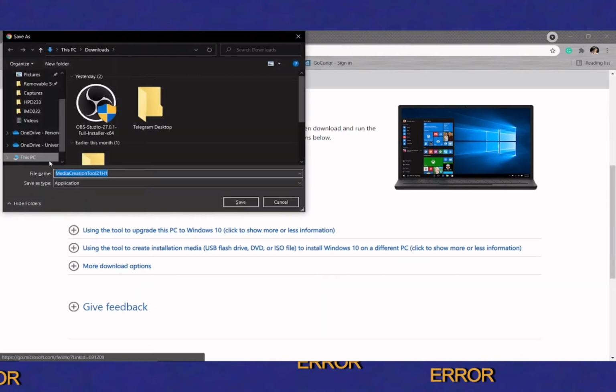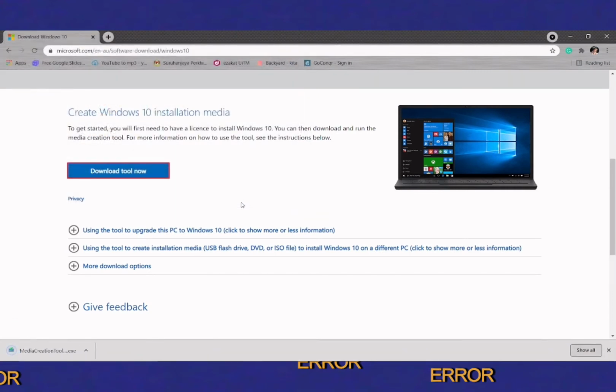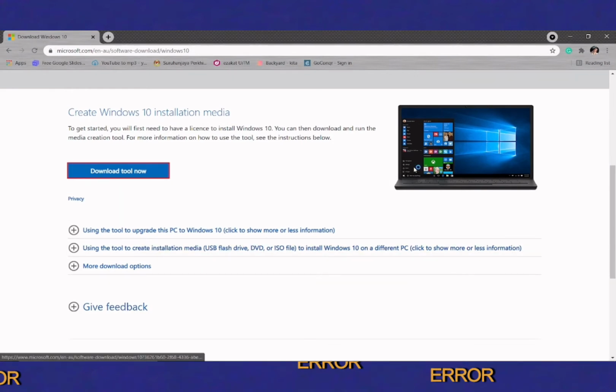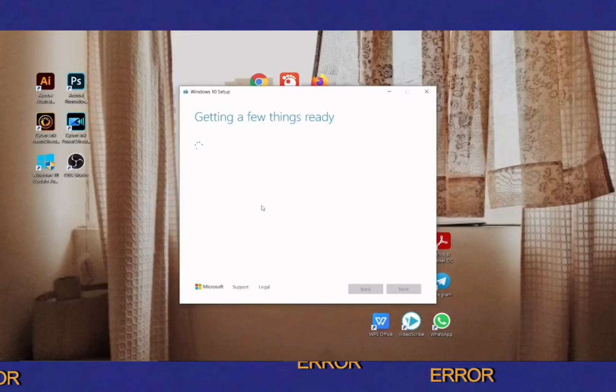And you can save to whatever folder that you want, and I choose to download on the Downloads folder, and you can click save. You need to wait until it's finished downloading. Then it's getting a few things ready.